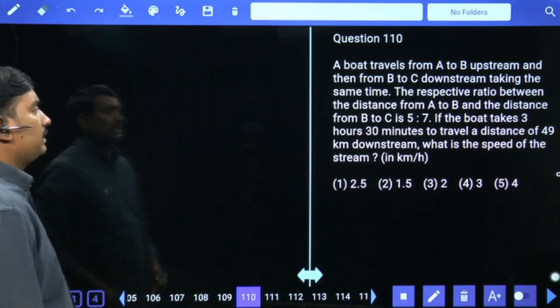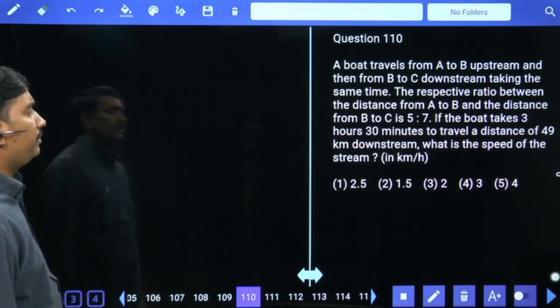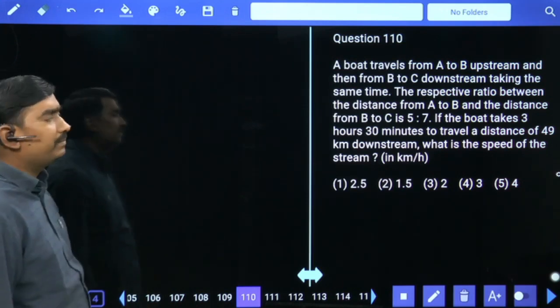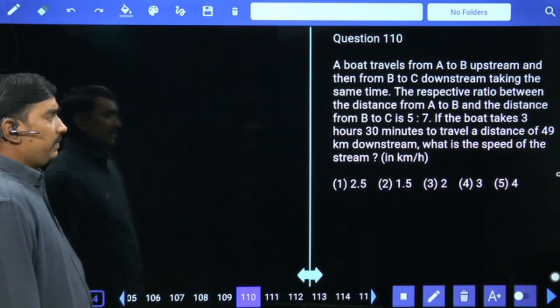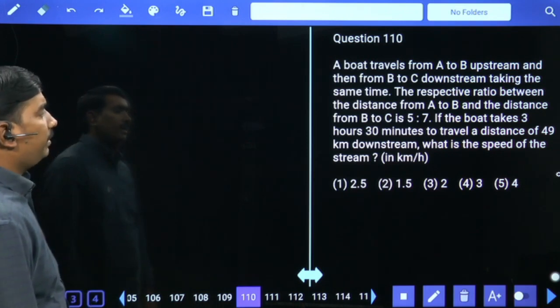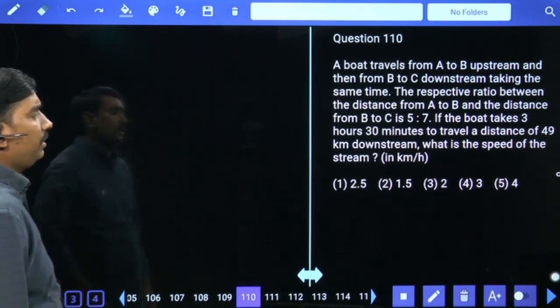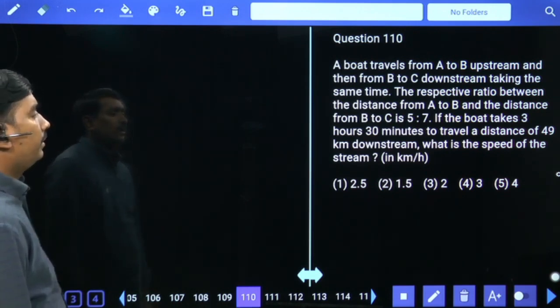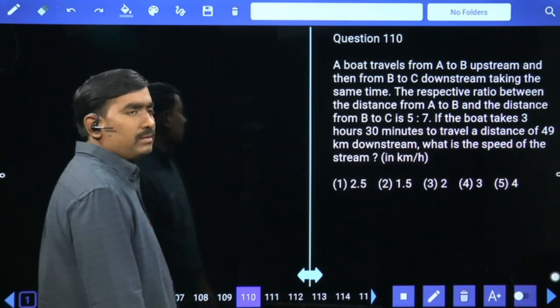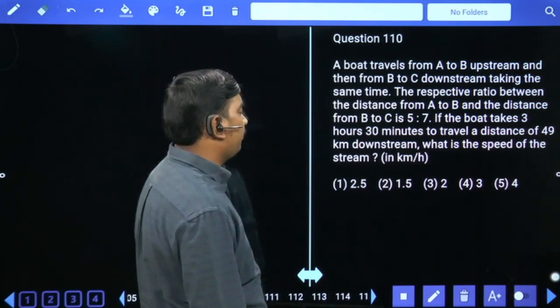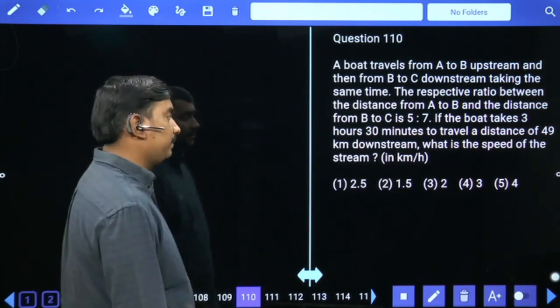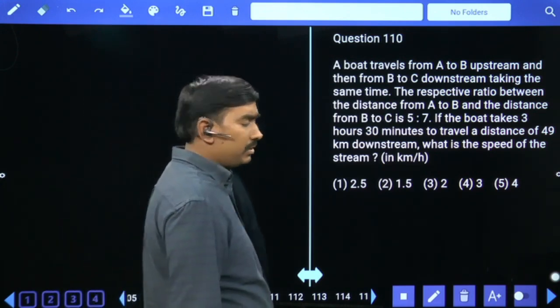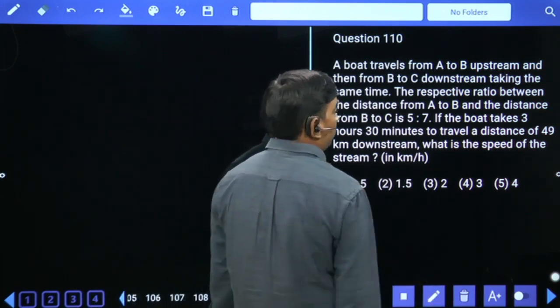A boat travels from A to B upstream and B to C downstream taking the same time. The respective ratio between the distance from A to B and the distance from B to C is 5 is to 7. If the boat takes 3 hours 30 minutes to travel a distance of 49 kilometers downstream, what is the speed of the stream?